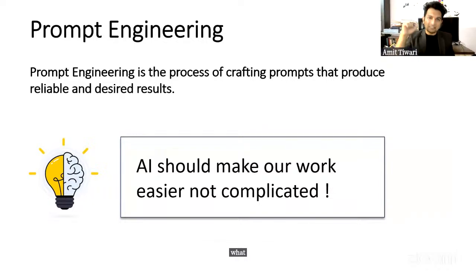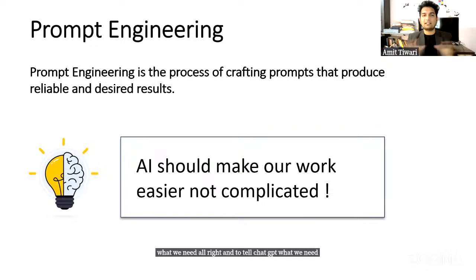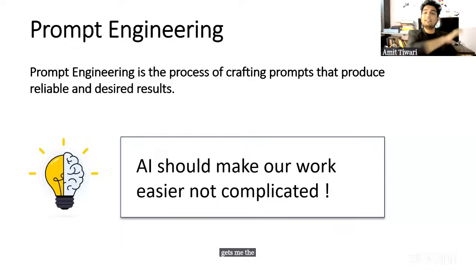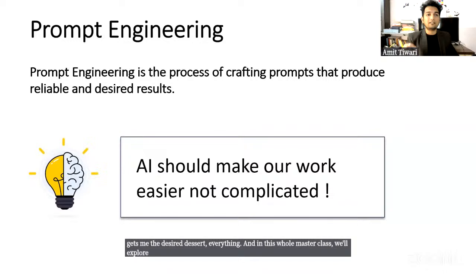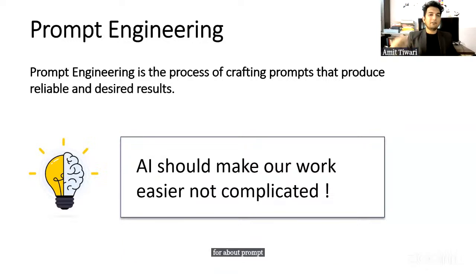To tell ChatGPT what we need is what prompt engineering is all about. Can we instruct ChatGPT or Gemini in a very powerful way so that it gets me the desired result every time? In this whole masterclass, we will explore everything that needs to be learned about prompt engineering, and we will make use of AI tools to create a $1 billion company.